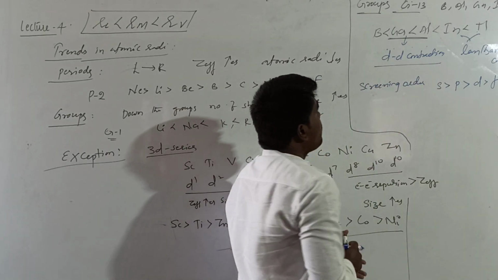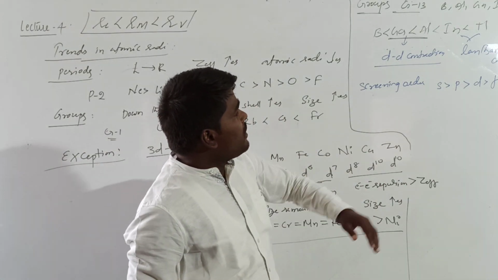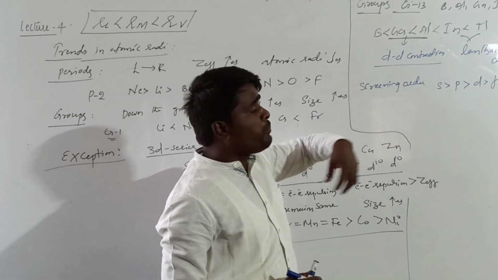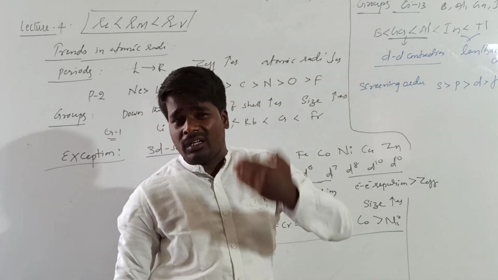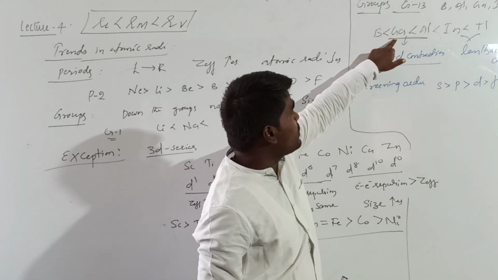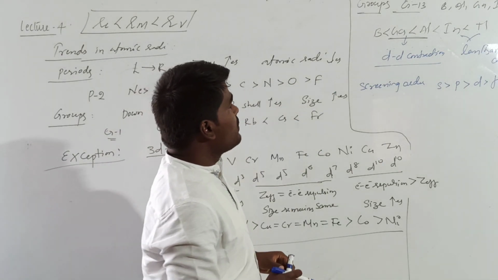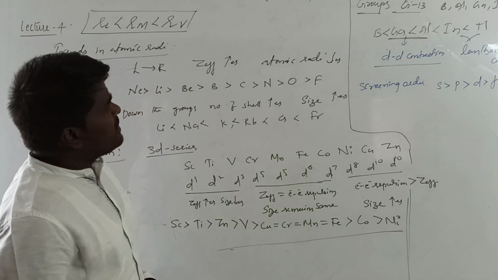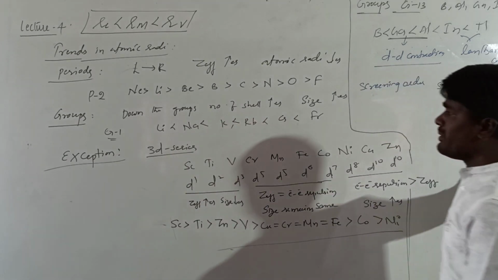In the same way, before gallium there are 10 electrons that have gone into the d orbital, and these d orbitals are poor shielding. Because of the poor shielding, they will not prevent the nuclear force of attraction effectively, so that there is a lot of nuclear force of attraction on gallium, which will become smaller than aluminium. And this is the exception in case of atomic size. These are two important exceptions you need to remember.